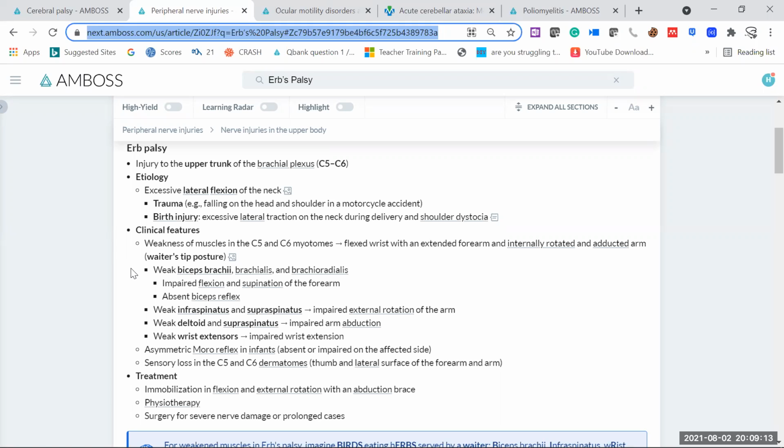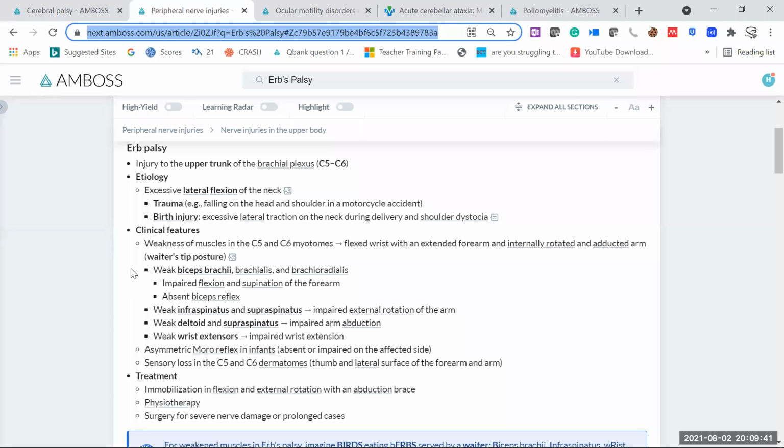He's receiving a tip, and think about the person who has this Erb's palsy having the same posture. Her or his forearm must be straight, and the wrist must be flat and internally rotated towards the body. Adducted means towards the body, and abducted means away from the body. So internally rotated means the hand will go internally rotated, and behind the back you can see his or her hand. So that's a typical position, the waiter's tip posture.